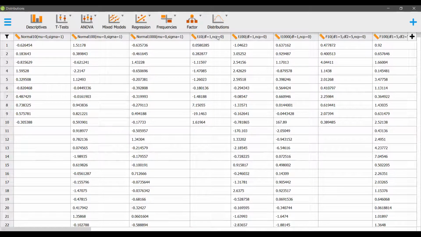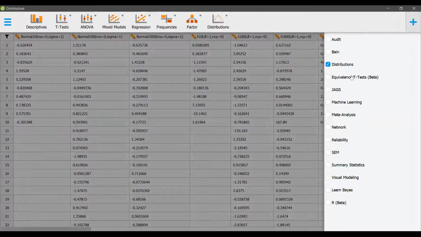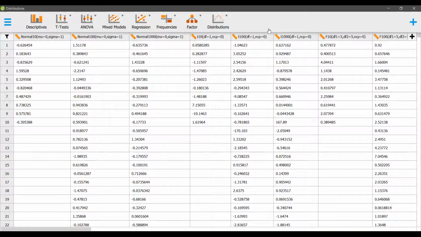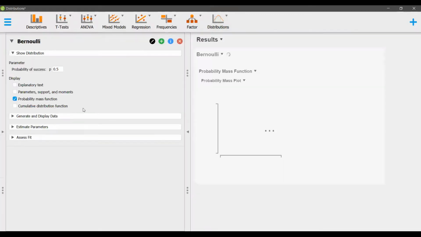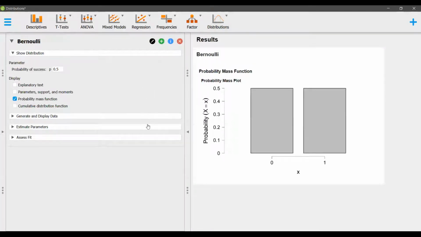So let's go to distributions. If this distribution module is not available, or you cannot find it, you can click the plus on the top right corner and check the box for distributions. This will come up, and under here we have continuous and discrete distributions listed. We'll start with discrete because those are easier to understand. So let's find the first one, Bernoulli. We have a test for Bernoulli which has come up over here.